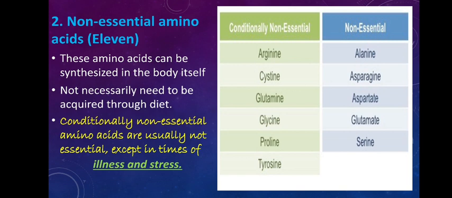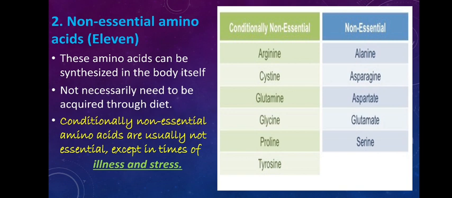But if you are having certain illness or some stress, in that case you will need an additional amount of amino acids which our body is not capable of synthesizing. Let's say you require 0.01 milligram of these amino acids daily, but during illness or stress you might need 0.5 milligrams per day.